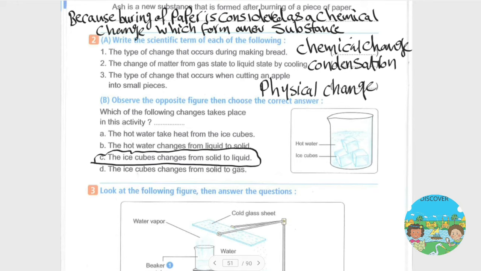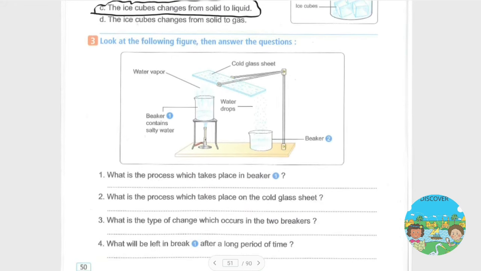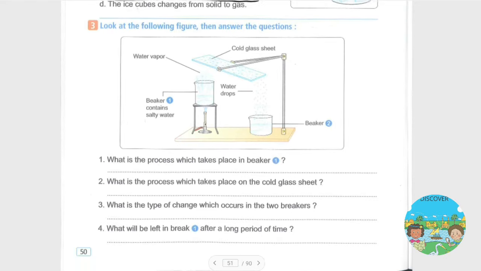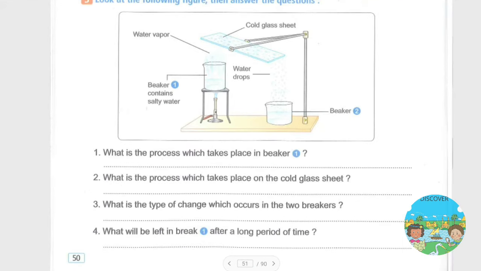Okay, let's see question number 3. Look at the following figure then answer the questions. Question number 1: what is the process which takes place in beaker 1? The process in beaker 1 is the evaporation process. Question number 2: what is the process which takes place in the cold glass sheet? Here it will be the condensation process. Okay.